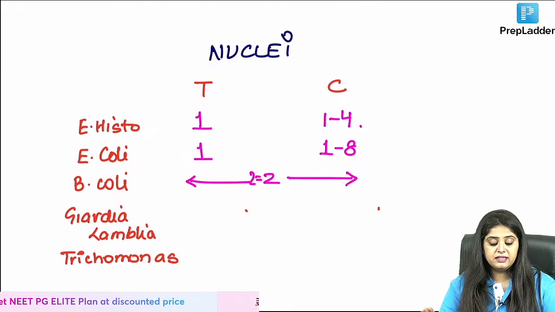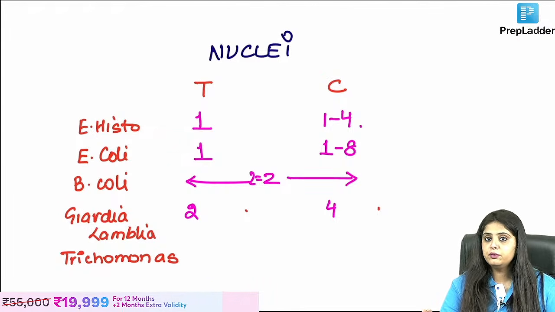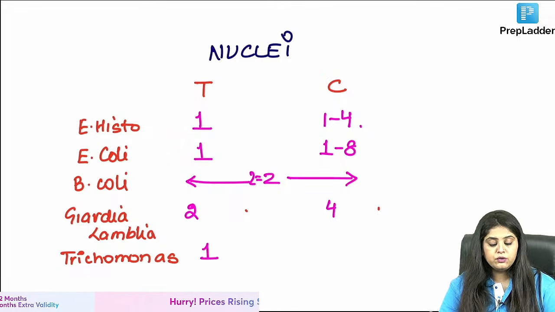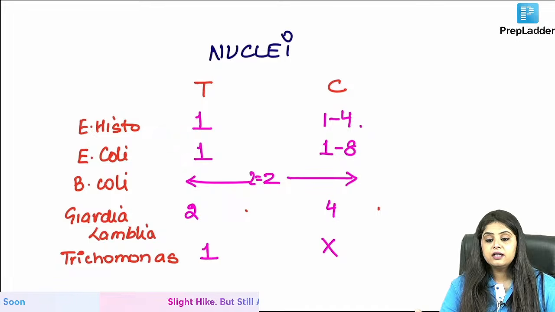Giardia lamblia, like the Dadaji. So the trophozoite has 2 eyes and the cyst is going to have double, that is 4. Trichomonas, the trophozoite has 1 nucleus and cyst is not applicable because cyst form does not exist.